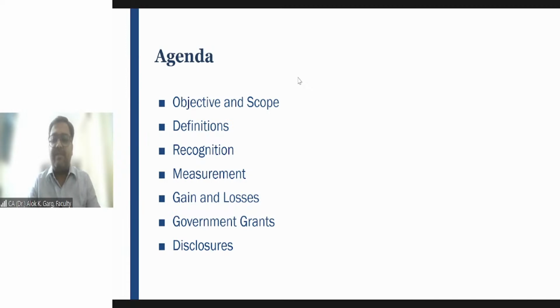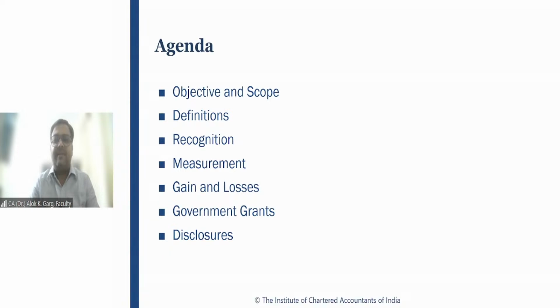So Mansha is saying, but sir, agriculture income is exempt under Income Tax Act. Okay. So Mansha, not the entire agriculture income is exempt. There are some limits, there are some thresholds, right? And when we get deeper into this standard, we will understand the accounting. So I am talking about accounting, Mansha. For example, donation. If you are giving a donation, it might be exempt under Income Tax Act. You might be getting a deduction, but of course you will do the accounting.